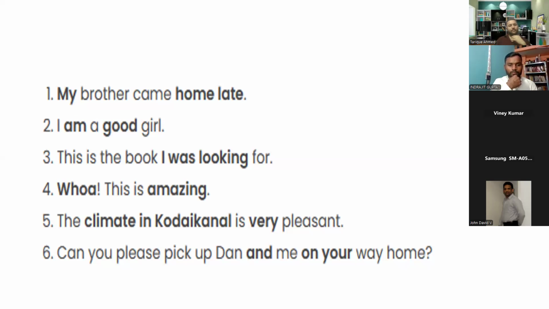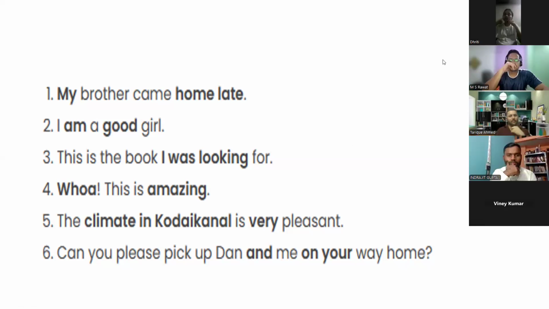The climate in the Kodaikanal is very pleasant. What is climate? Noun. What is in? Preposition. What is Kodaikanal? Noun, because it is the name of a place. What is very? Adverb.